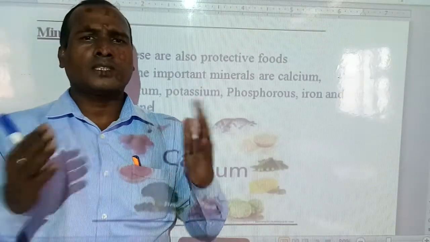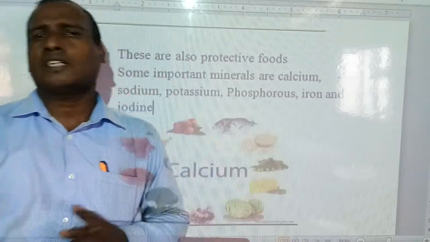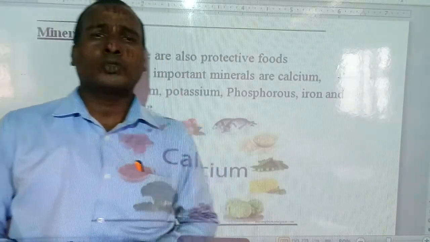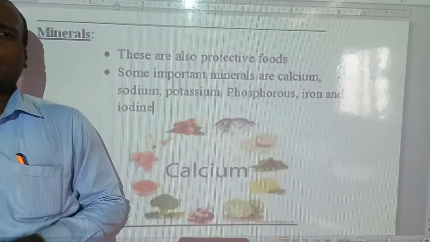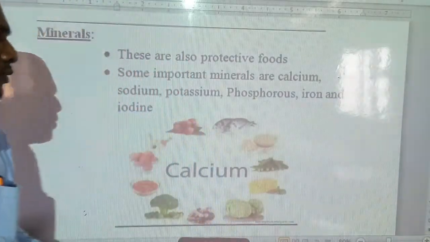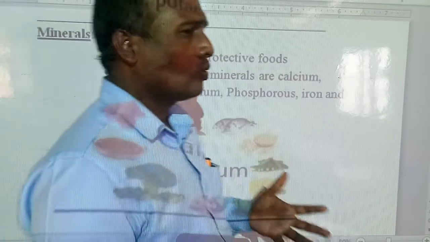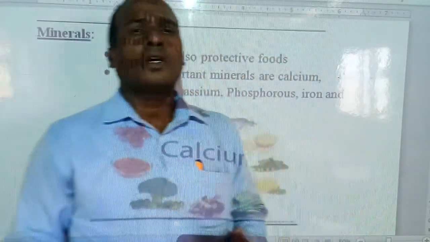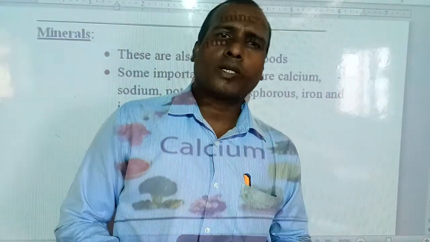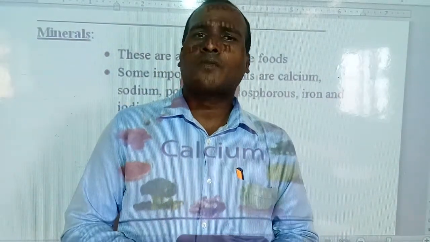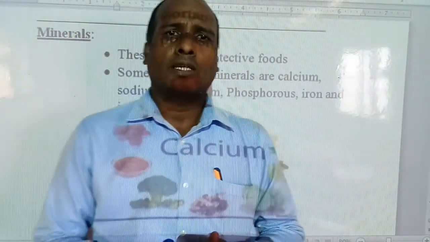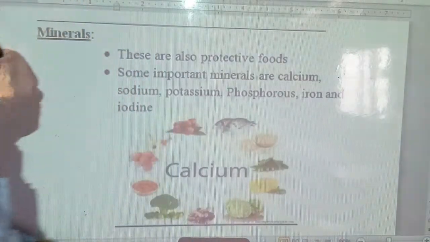So what are these minerals generally? Calcium, phosphorus, iodine, iron. These are the minerals and they protect our body from disease, and they make our bones and teeth strong, and they also help in making blood. So there are many different roles they play. Okay, let us see.